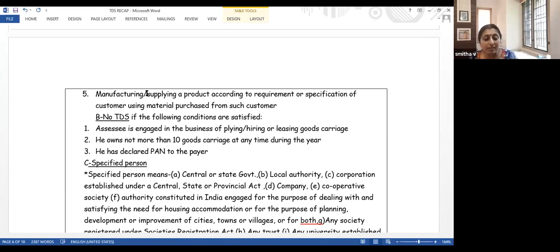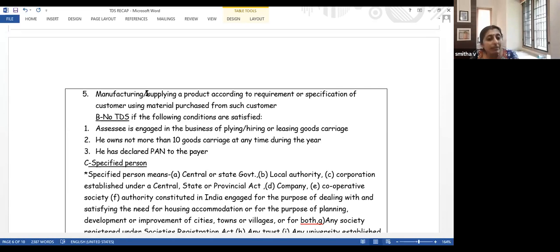Let me put it in simple terms. I am a tailor. You are giving me material for stitching and you are giving me a specification, a pattern, how to stitch it. This is a works contract. You are giving me material, and on the basis of the material which you have given me, I am manufacturing a product. This is works contract.